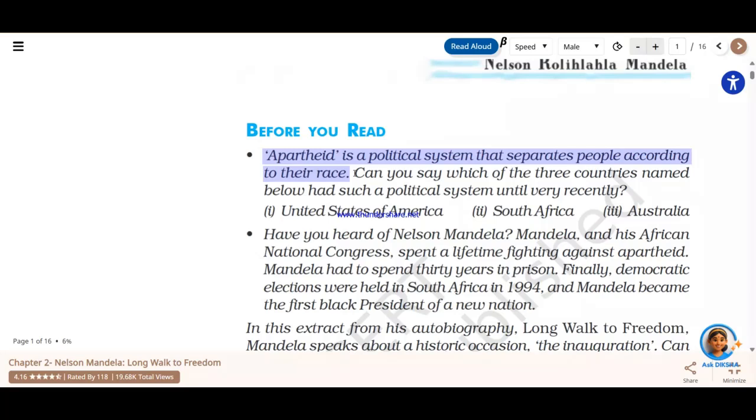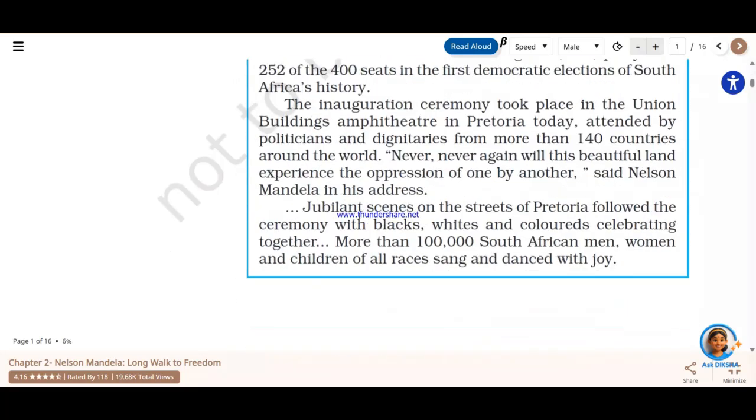Once we come there, I'll be talking a little more about apartheid, but you need to remember what the apartheid policy or system was in South Africa. You need to remember that people were separated based on their race. So this is one important point from the initial stage of the chapter.